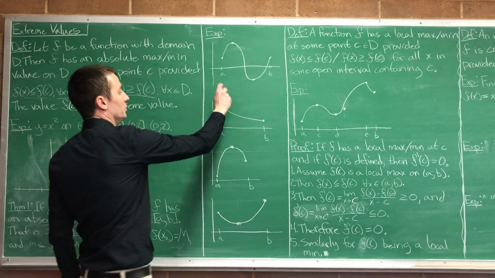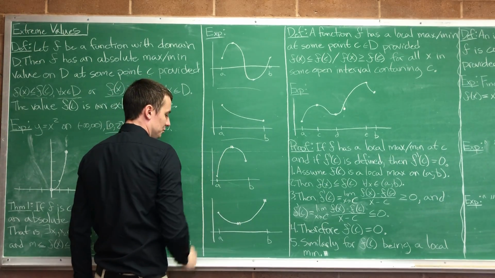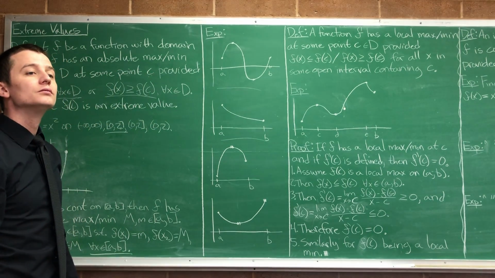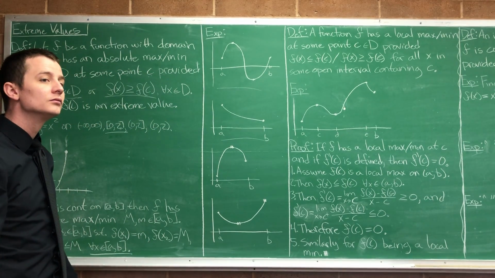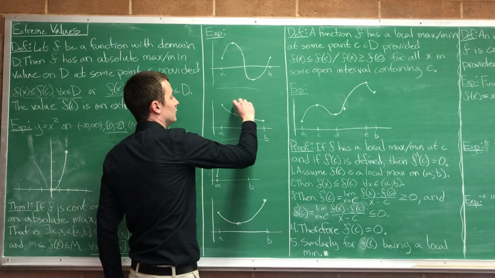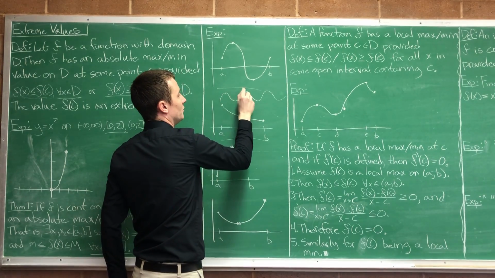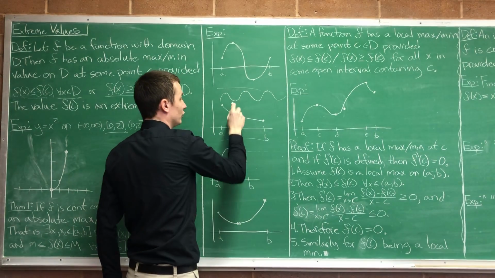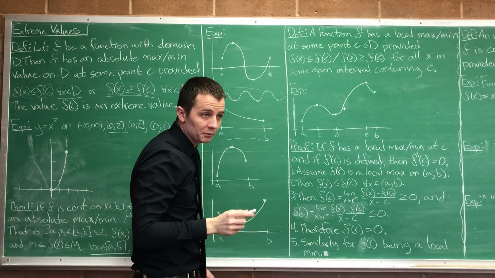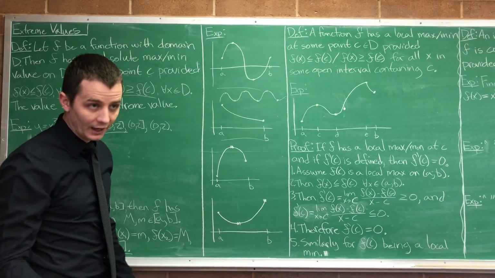The max and the min are in the middle, the max and the min are at the endpoints, the max is in the middle but the min is an endpoint, the min is in the middle but the max is an endpoint. What happens when it's like cosine, which just goes up and down, up and down, up and down? So you're saying we've got something like this, right? Assuming all these are the same height, and assuming all these are the same depth, any one of those is an absolute min, and any one of these is an absolute max. So you pick either.